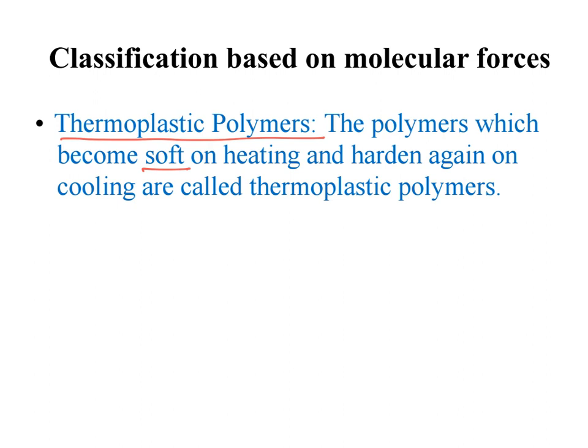This is mainly due to weak attractive forces present between the polymer molecules. As a result, when we supply energy, it becomes soft, and once we cool it, it becomes hard.